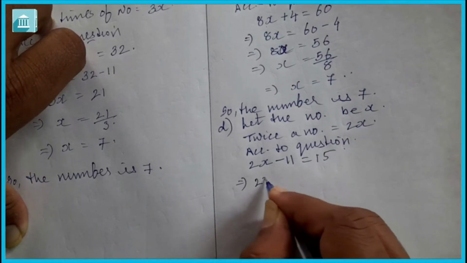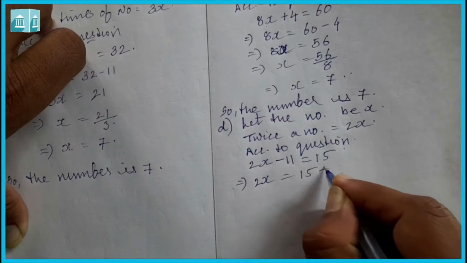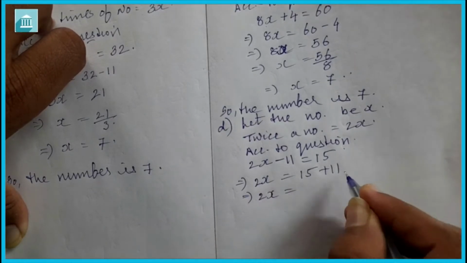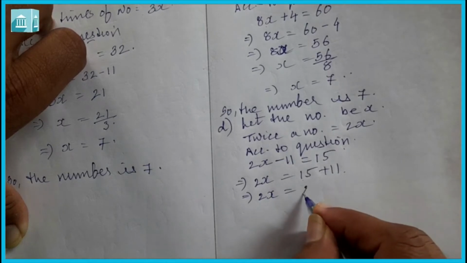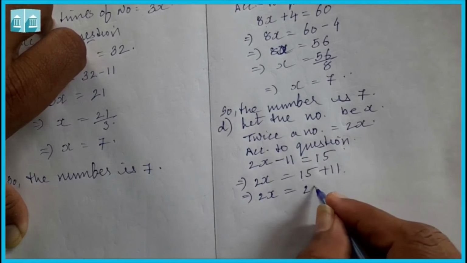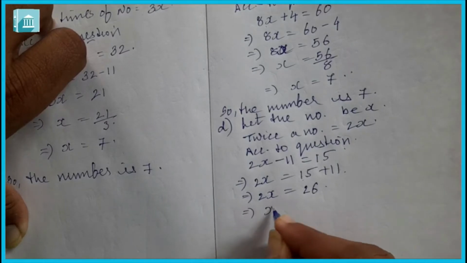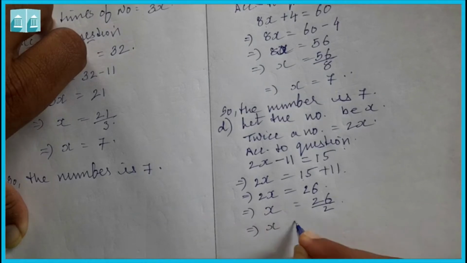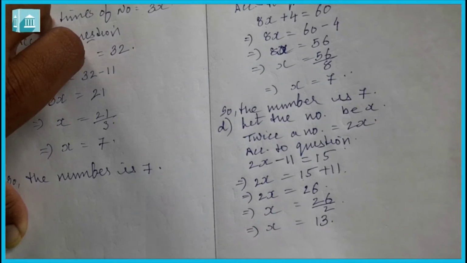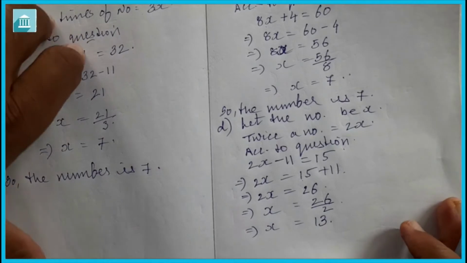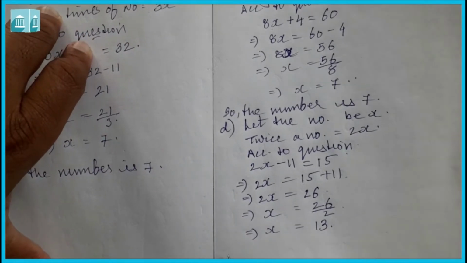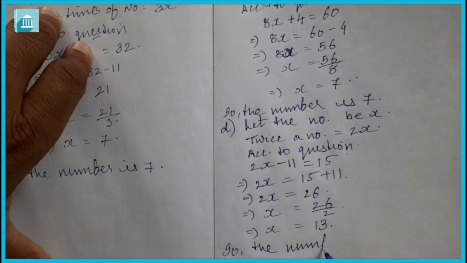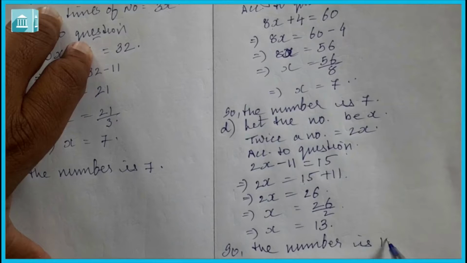So 2x is equal to 15 plus 11, which is 26. x is equal to 26 upon 2, x is equal to 13. So the number is 13.